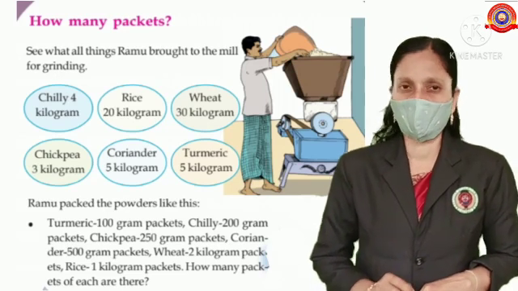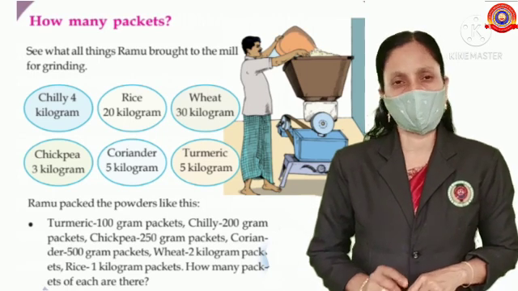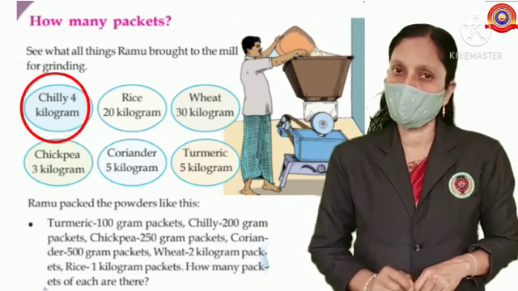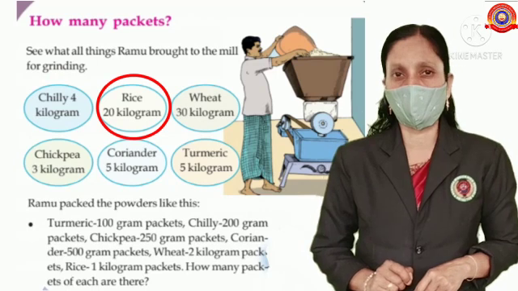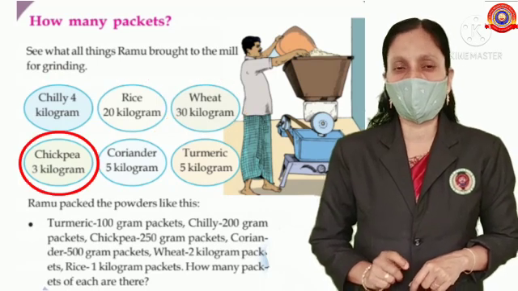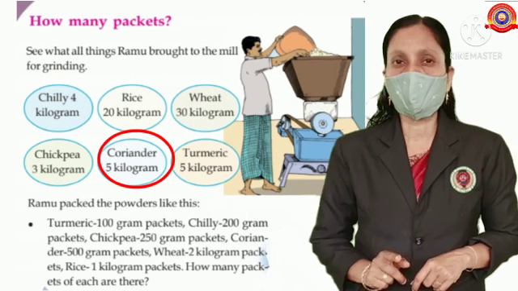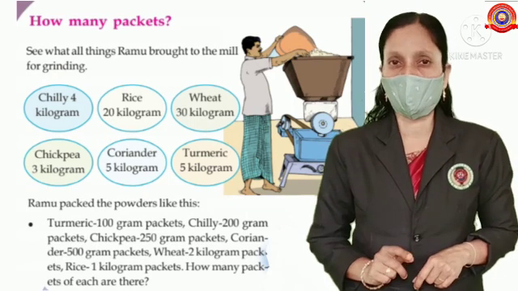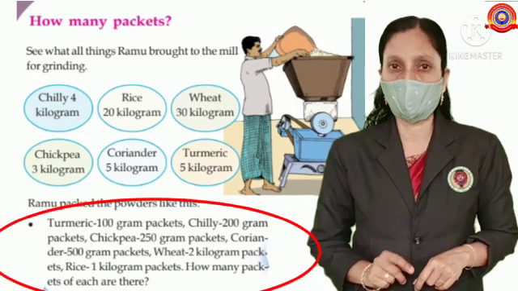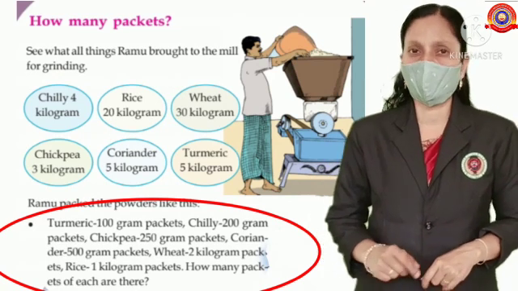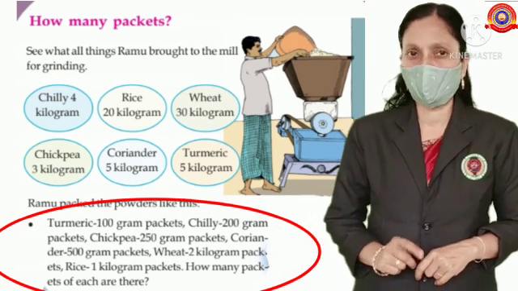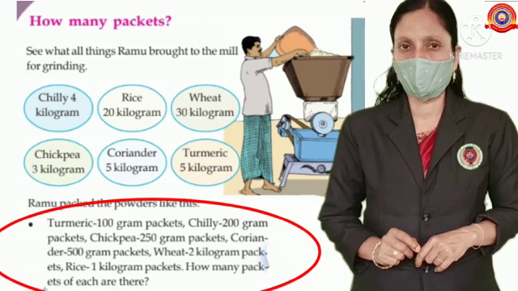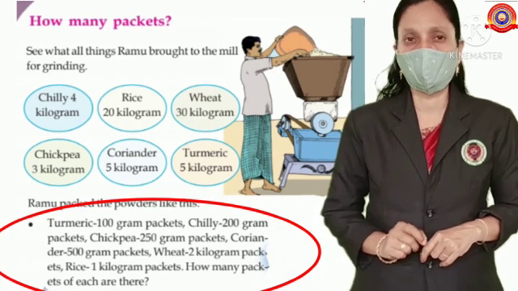See children, here Ramu brought some things to the mill for grinding. See what all things Ramu brought to the mill for grinding. Yes, chilli 4 kilogram, rice 20 kilogram, wheat 30 kilogram, chickpea 3 kilogram, coriander 5 kilogram and turmeric 5 kilogram. Ramu packed the powders like this. Turmeric 100 gram packets, chilli 200 gram packets, chickpea 250 gram packets, coriander 500 gram packets, wheat 2 kilogram packets, rice 1 kilogram packets. How many packets of each are there?